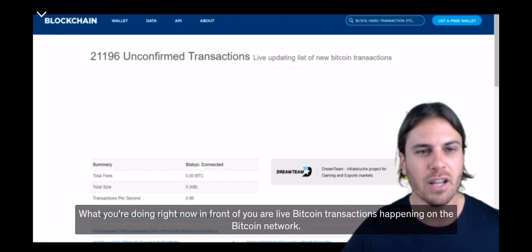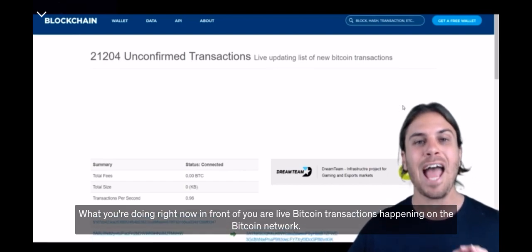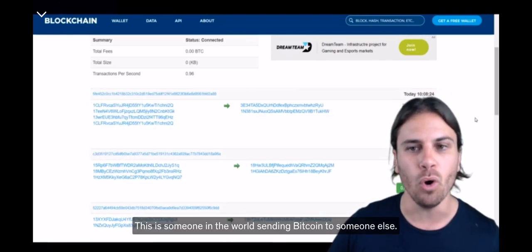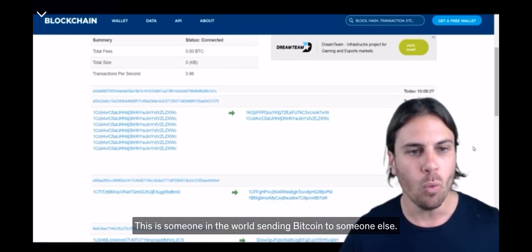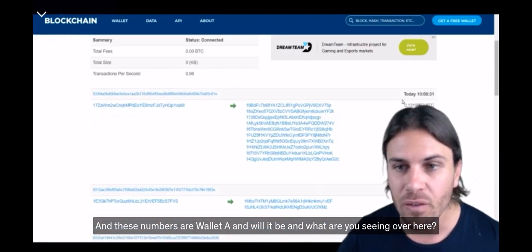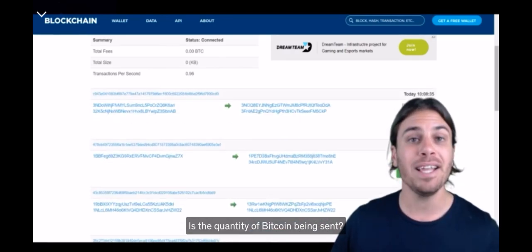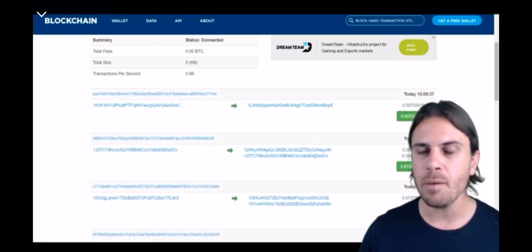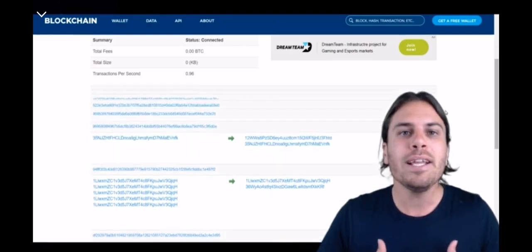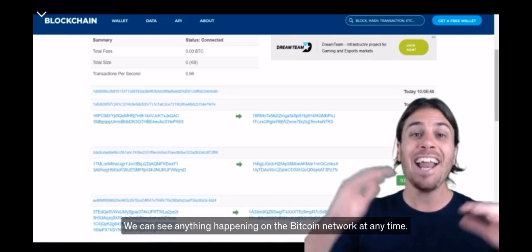What you're viewing right now in front of you are live Bitcoin transactions happening on the Bitcoin network. See this? Every single time one of these goes past, this is someone in the world sending Bitcoin to someone else. What you're seeing here with these codes and these numbers are wallet A and wallet B. And what you're seeing over here is the quantity of Bitcoin being sent. This is live. This is the amazing thing about Bitcoin. The network that operates Bitcoin, or the blockchain, is public. We can see anything happening on the Bitcoin network at any time.